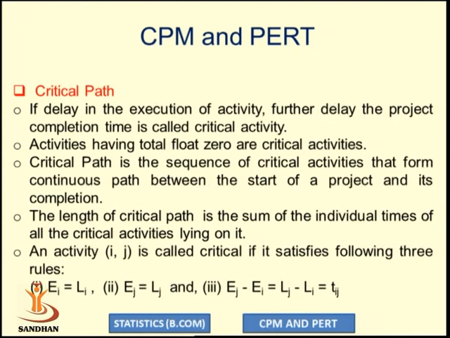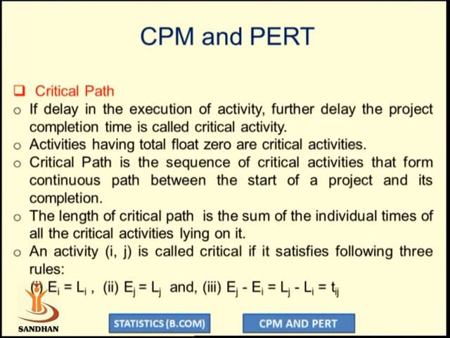Now, after completing the forward pass method and backward pass method, our objective is to determine the critical path, which gives the total minimum project completion time. If a delay in the execution of an activity further delays the project completion time, then it is called a critical activity. So a critical activity has total float 0. A non-critical activity has a positive float. So it has free time, but a critical activity has no free time, because if a delay occurs in a critical activity, it also delays the total minimum project completion time.